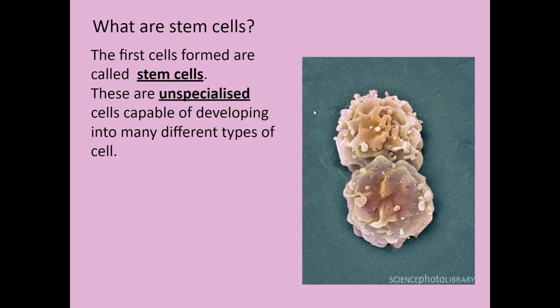So what that means is, unlike our skin cells, which are very, very good at being skin cells, or the cells in our eye that allow light through, or the cells at the back of our eye that allow light to be absorbed, those cells are all very good at their own function, but would be terrible at each other's. The cells that allow light to get through the front of your eye would be very poor skin cells, just like the cells that absorb light at the back of your eye would be very poor at allowing the light through. So those would be specialized cells. These cells, stem cells, are completely unspecialized. They are still able to make any kind of cell they want.